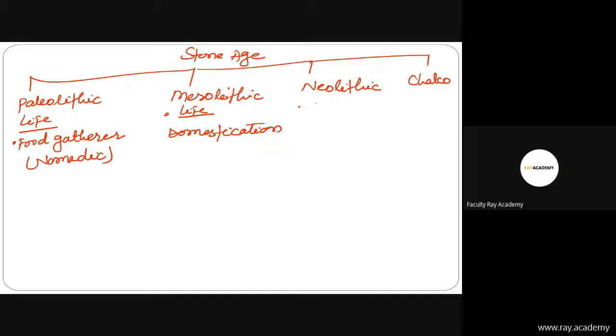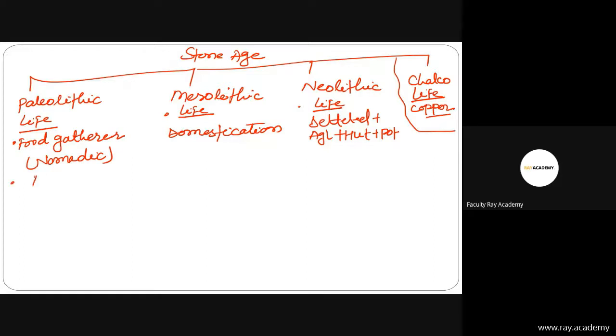In the Neolithic age, life was settled on the bank of a river. Life was settled, plus agriculture was started. Then there is also the example of huts and pots. Then in the Chalcolithic, life was based on copper. The Chalcolithic period is also known as the copper age, bronze age. We will cover it in upcoming classes, so no need to cover the Chalcolithic now. So I have discussed life in the Paleolithic, Mesolithic, and Neolithic.